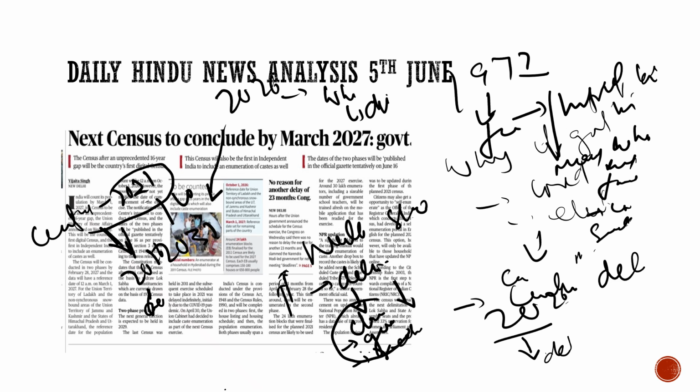These are the allegations on the central government, that they deliberately postponed the census beyond 2026, so that they can get benefit in the upcoming election, which is expected in 2029. Otherwise, if it would have happened normally, then in 2033, after the 2031 census, the delimitation would have worked. But according to the opposition, they want to get the benefit in this election, so they are doing it. So this is the whole controversy related to it.